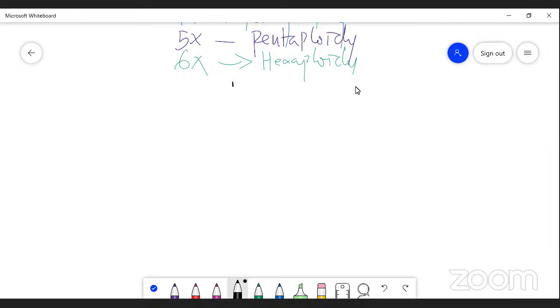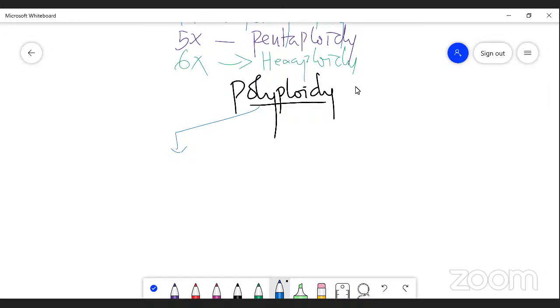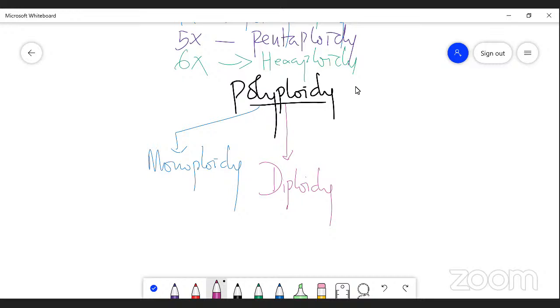My dear students, polyploidy is classified into following types. The first one is monoploidy. The second category is diploidy. So like that we can classify.